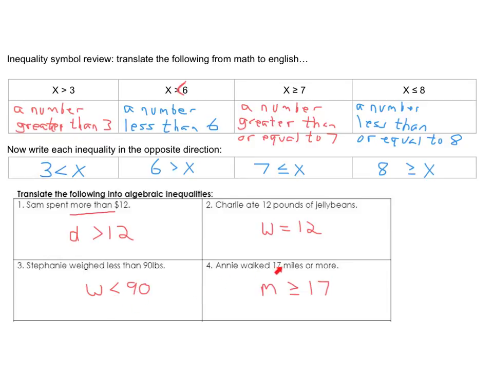And Annie walked 17 miles or more. So she walked 17, or she could have walked 17.5 or 18 or 19. So here we have to use a greater than or equal to 17, because she might have walked 17, but she might have been more than 17. So this is a greater than or equal to translation.